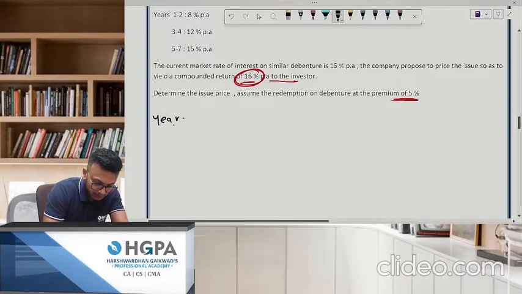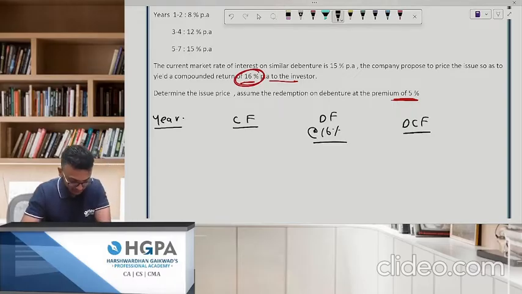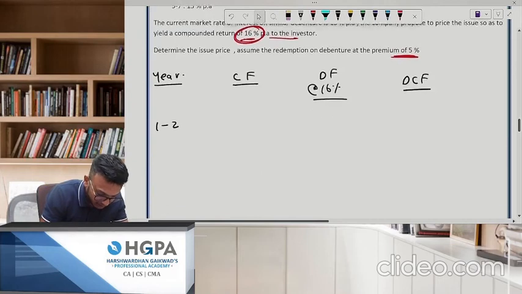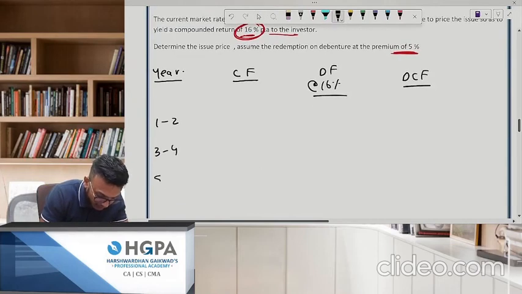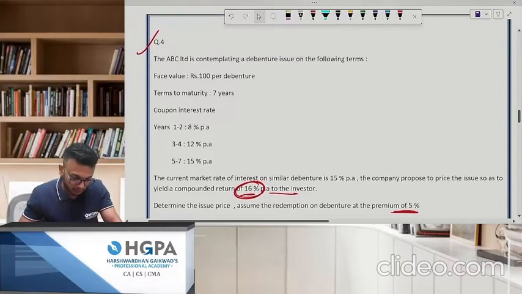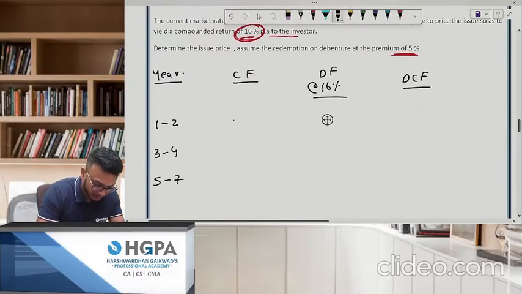Here, next will be your cash flow. Next will be your discounting factor at 16%. And next will be your DCF. Okay. Ekdam aram se can you go? 1 to 2. Next is what? 3-4 and 5-7. Okay. How much is the cash flow? 8% is first. So I'll write here 8.